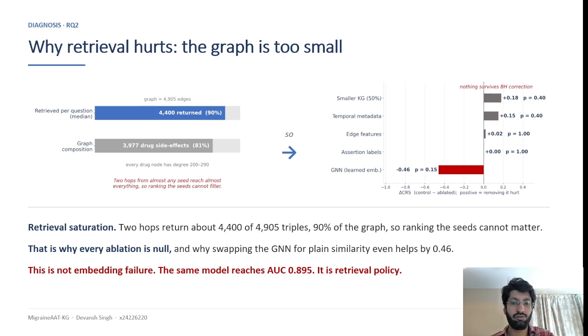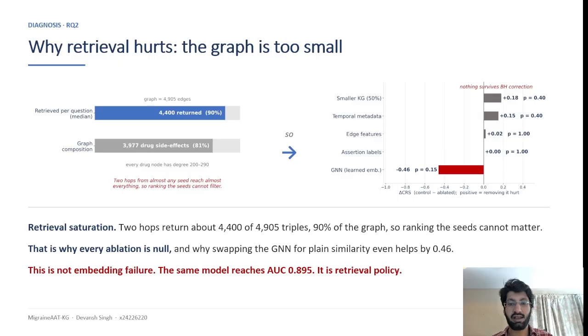Removing edge features moves the score by 0.02. Removing assertion labels changes 120 scores by exactly 0. Note that this ablation happened after retrieval, so it tests whether the generator reads the labels in the prompt. It does not test whether the graph benefits from carrying them. Nothing survives the corrections, and the one significant result returned back.